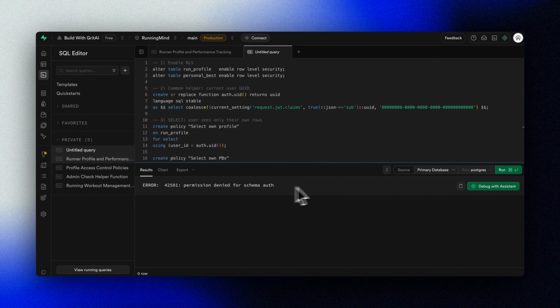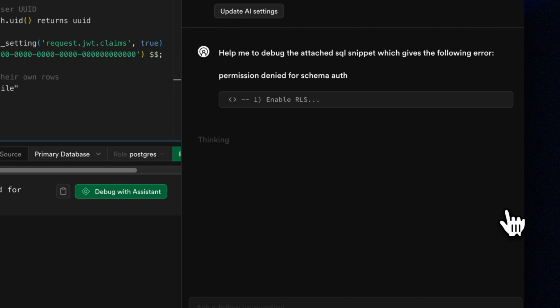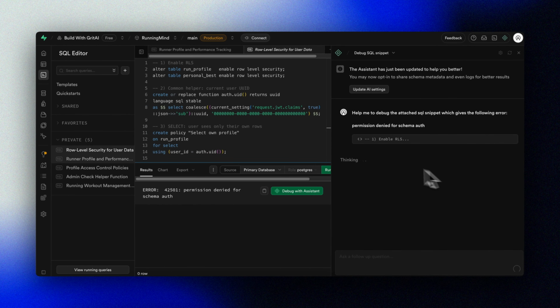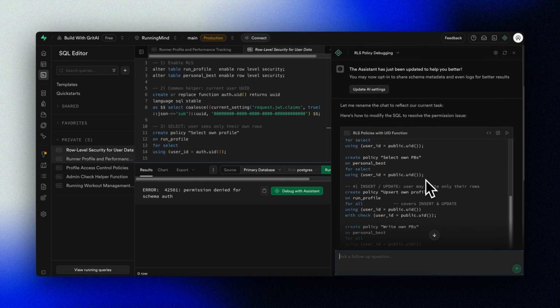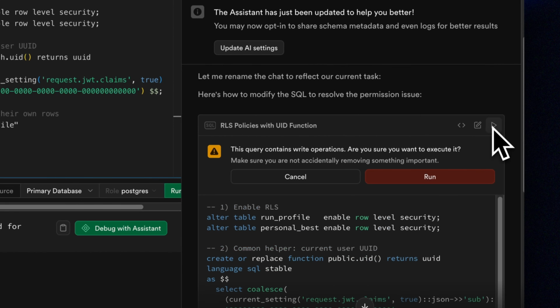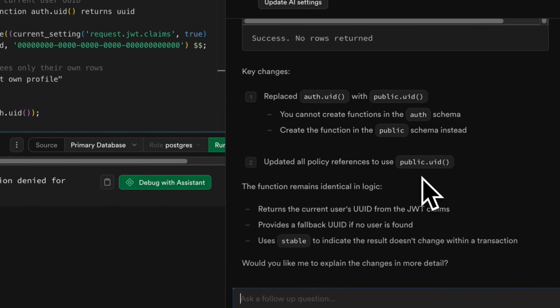In this case, we get an error as O3 is not entirely privy to our current setup in Supabase and made a mistake. We can use the assistant in Supabase to help us debug the issue and resolve it for us. In this case, it was just a simple matter of O3 wrongfully referencing the user ID.